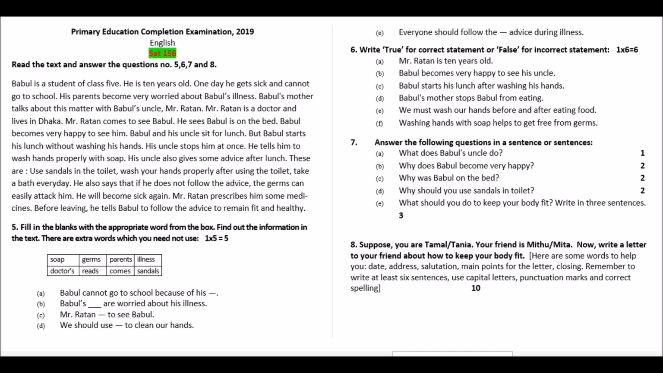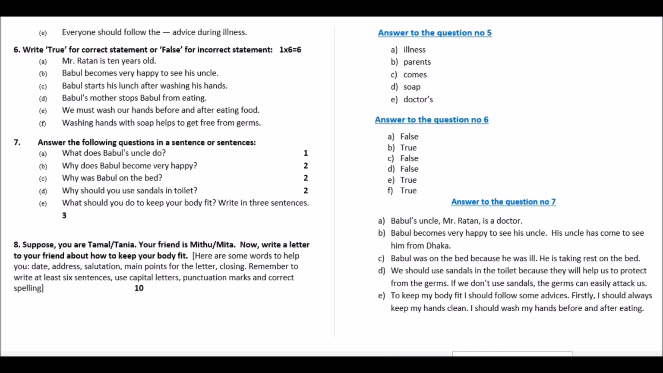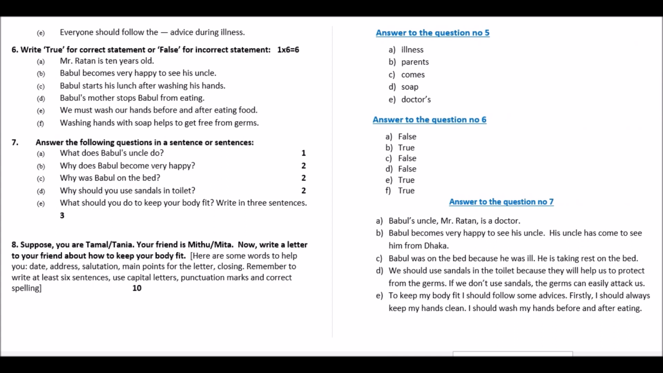Well, I'm repeating the answer again. Number A, Babul cannot go to school because of his illness. Number B, Babul's parents are worried about his illness. Number C, Mr. Ratan comes to see Babul. Number D, we should use soap to clean our hands. And number E, everyone should follow the doctor's advice during illness. Alright?